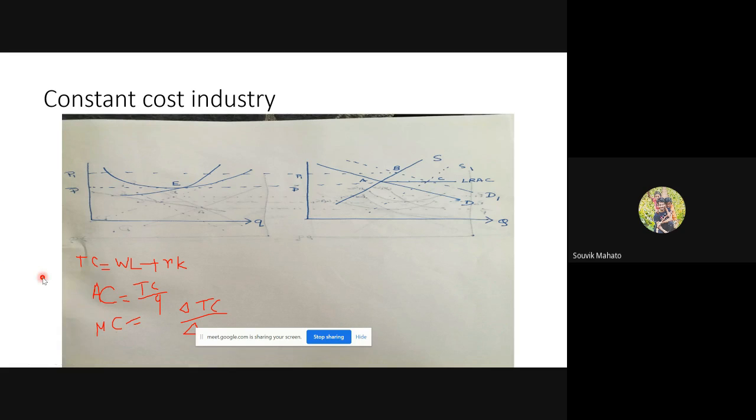Ma'am, will MC be equal to 1? Both increase by 20, so equal to 1. Yes, MC is equal to 1. That means there will be no change in MC as well. That is what I want to say. So the AC and MC both remain the same. There will be no shifting of the AC curve and no shifting of the MC curve, because everything is changing by 20%. Done?